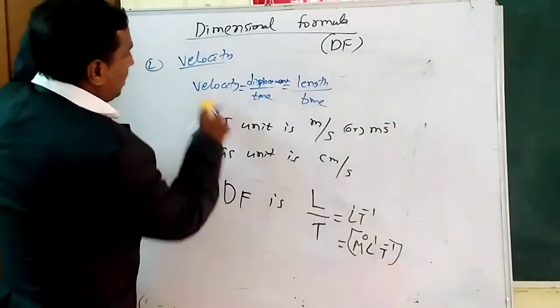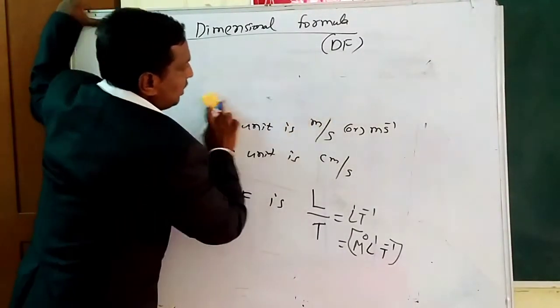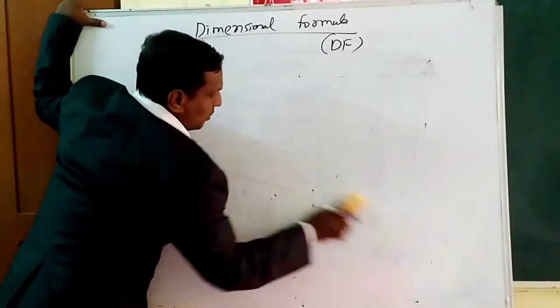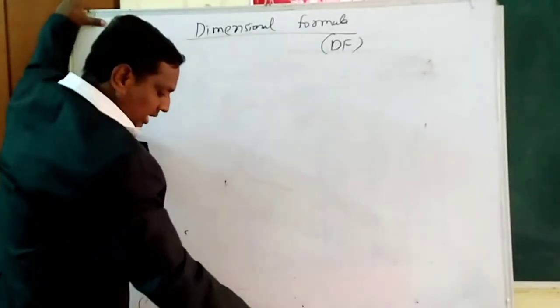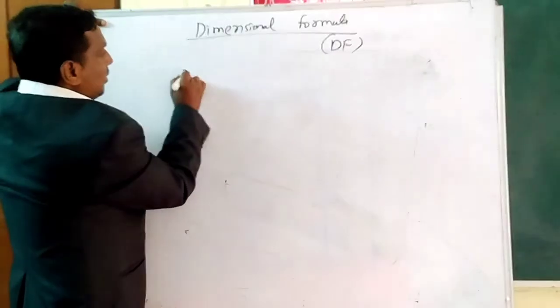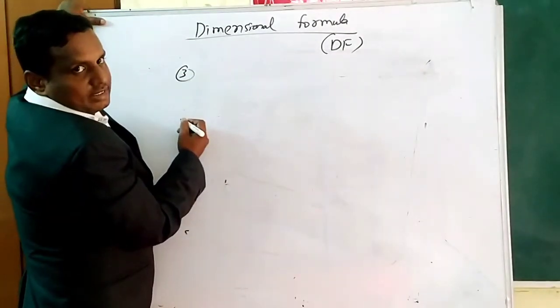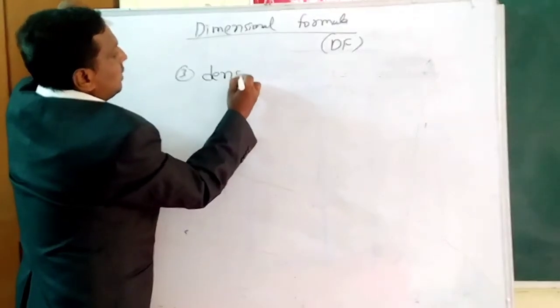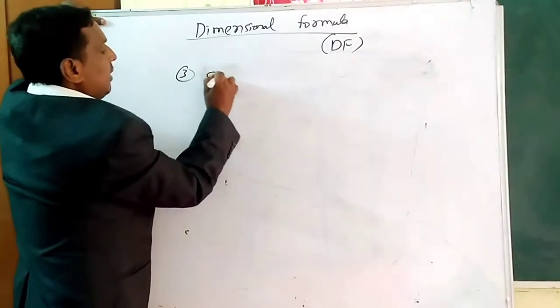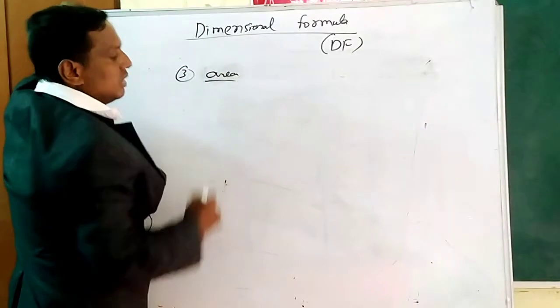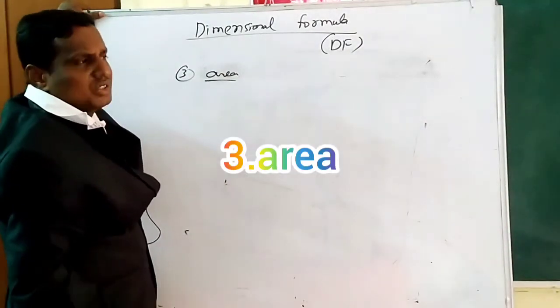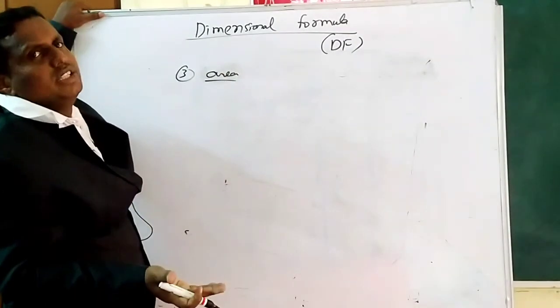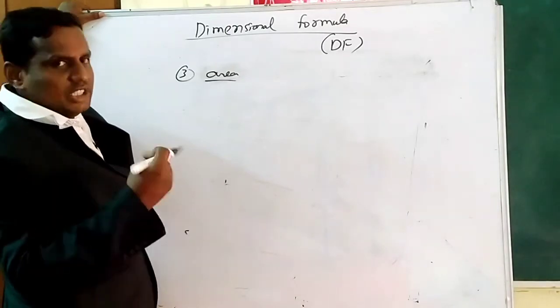So next one, the third one. My dear students, you should focus here and be careful. The third one we will take is density. Before density we will take area. Area is best. Simply we take length into breadth, or length into length.